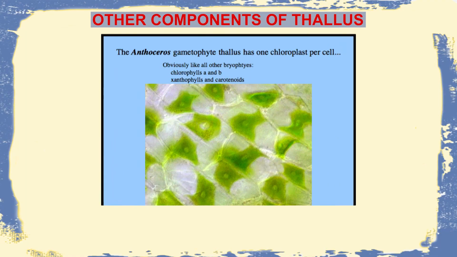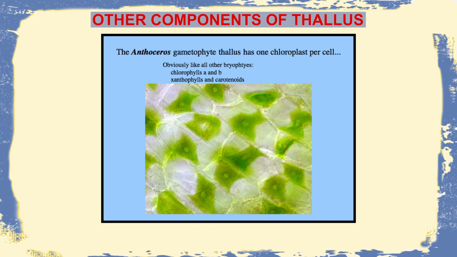The other components present within the Anthoceros thallus are that there is presence of one chloroplast per cell, and as the name suggests, the chloroplast usually helps in the process of photosynthesis and at the same time gives the green coloration to the plant body. There is also presence of rhizoids as mentioned earlier.